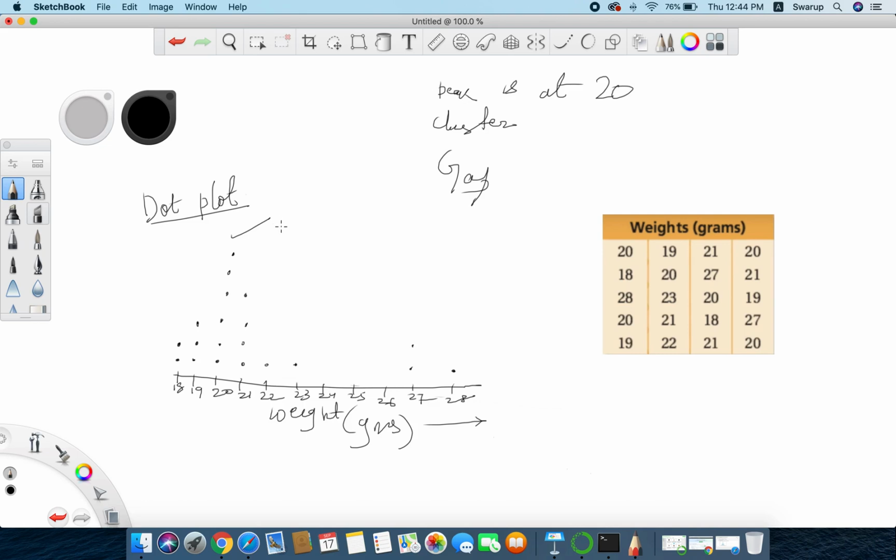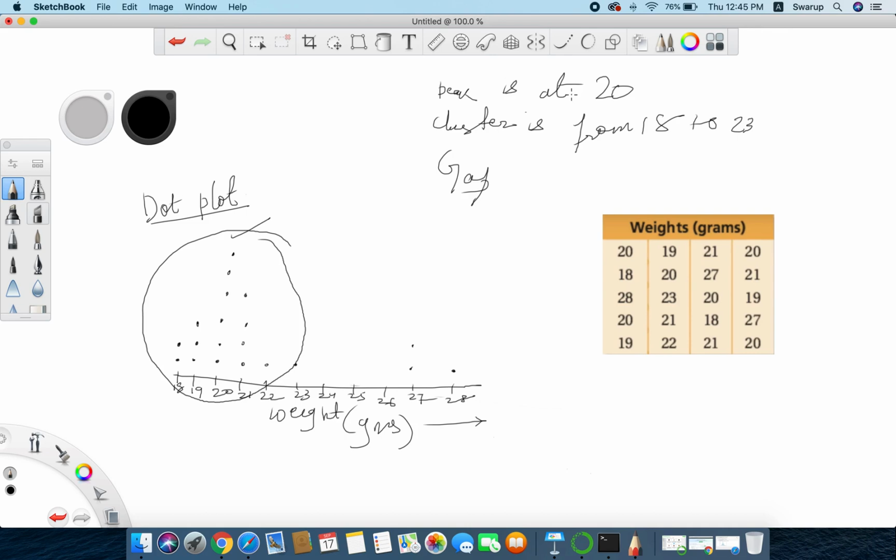The next one is cluster. A cluster is a group of data together. When we have a lot of data grouped together, we can call it a cluster. Here we see a lot of data grouped together from 18 to 23, or we can say 22 or 23. So we can say this is our cluster. The cluster is from 18 to 23, or we can say 22 also, because after 22 it's just a single value getting repeated, so we can take 22 as well.